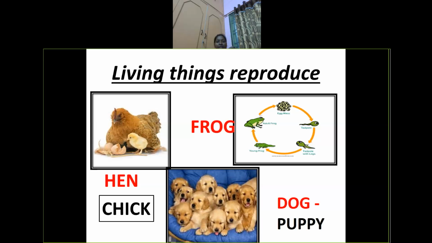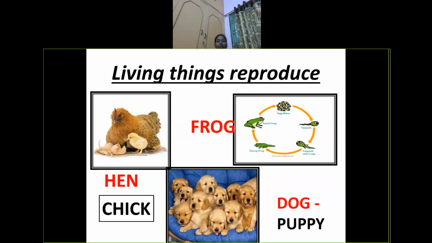For example, the hen gives a young one, a chick. The frog also, through its life cycle process, reproduces its young ones. Through that, it shows living things reproduce. Likewise, a dog will reproduce a young one, a puppy. A cow can reproduce a calf. So many examples we can take that living things reproduce.